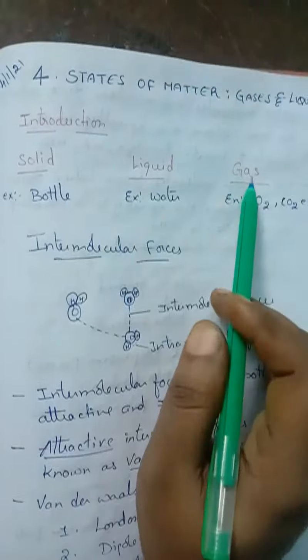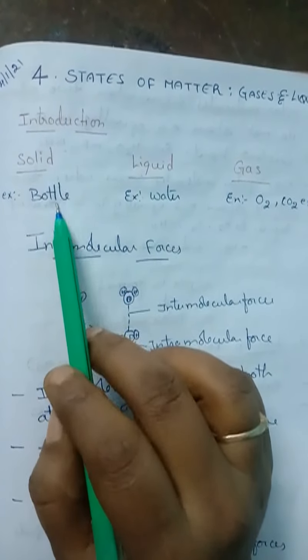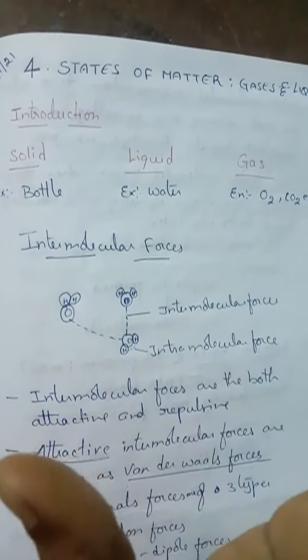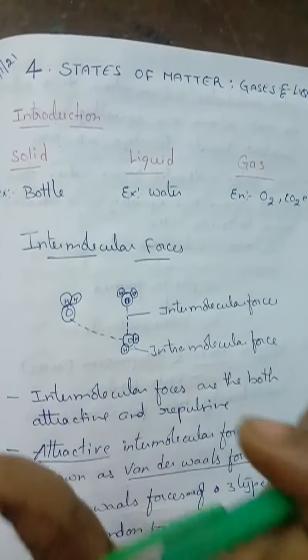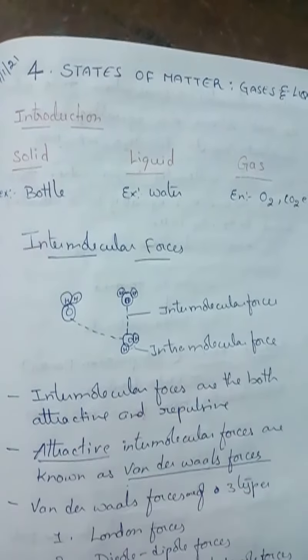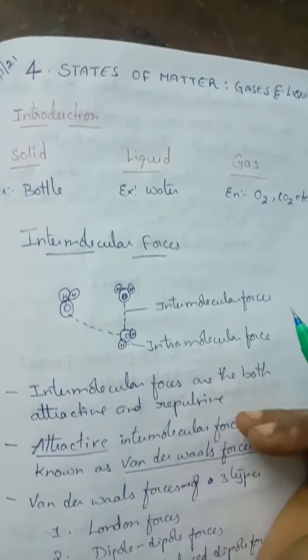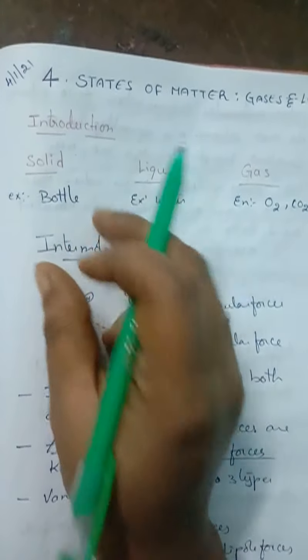We already know what we mean by solid, liquid, gases. If we see an example for solid, we can take a bottle. A solid has a rigid shape, isn't it? So the intermolecular space between the molecules will be very less. That is why it will be a very hard substance. It is incompressible and it cannot flow easily, isn't it? So that all comes under solid characteristic properties.